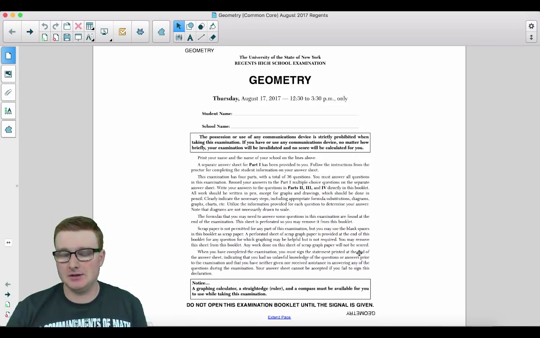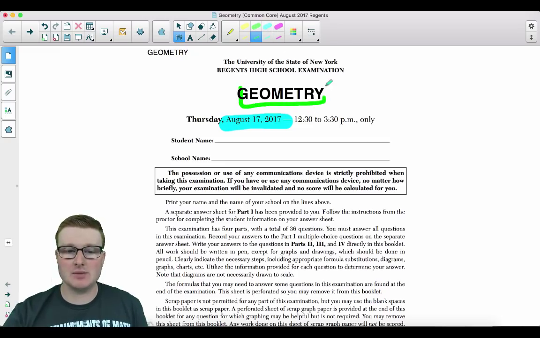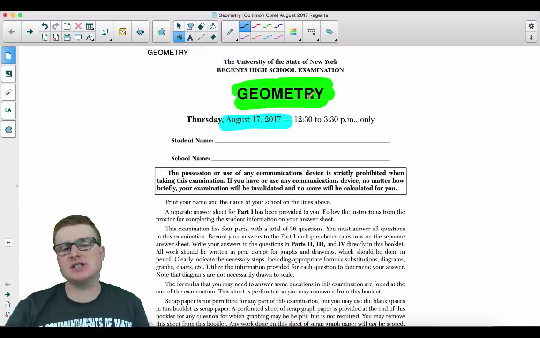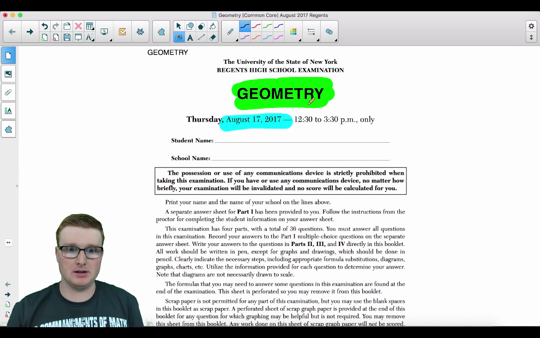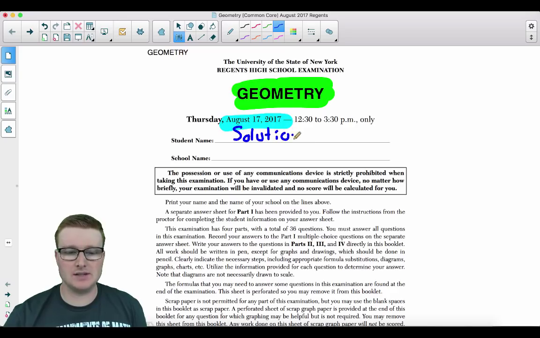This is the August 2017 Regents exam. This, ladies and gentlemen, is by far the most difficult geometry Regents exam I've ever seen in my life. By the way, if you're wondering, it just says geometry, they didn't get rid of Common Core. I'm just throwing it out there. Not to get into any political stuff, but they didn't put Common Core on the Regents. I wonder why they didn't do it. Anyway, these are going to be the solutions to the August 2017 administration. This is going to be part 1, questions 1 through 12 of this exam.